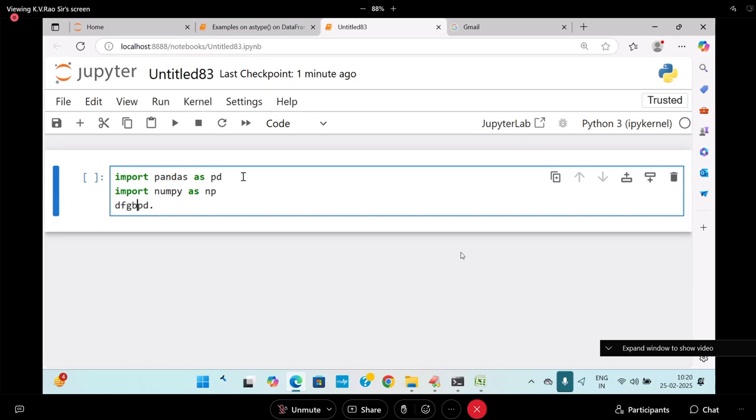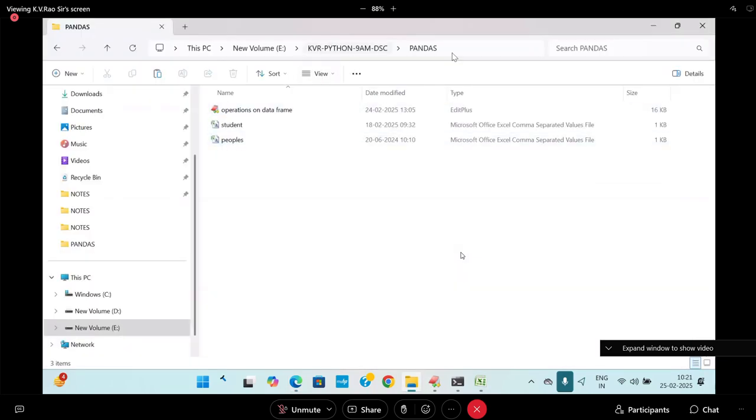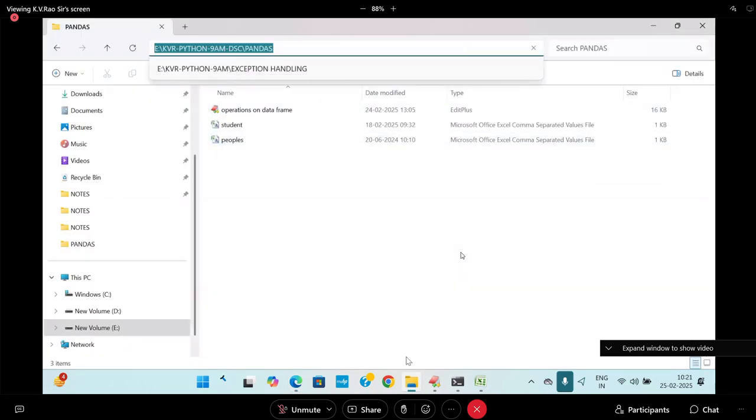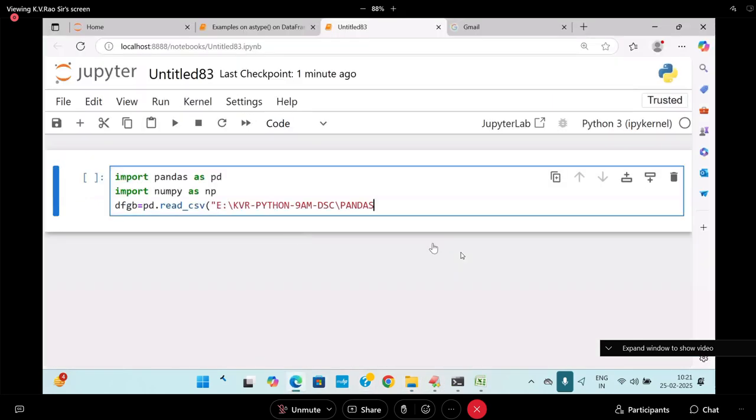DataFrame group by: df = pd.read_csv. Because I have the data in the form of a CSV file, go to the location where it is available, carry this entire location and put it over here. What is my CSV file?